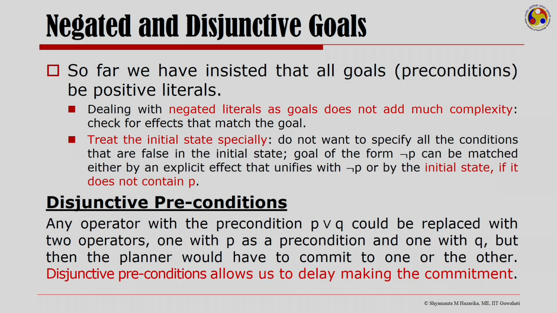Now, any operator that has precondition p or q could be replaced with two operators, one with p as a precondition and one with q, but then the planner would have to commit to one. So, disjunctive preconditions allow us to delay making the commitment.